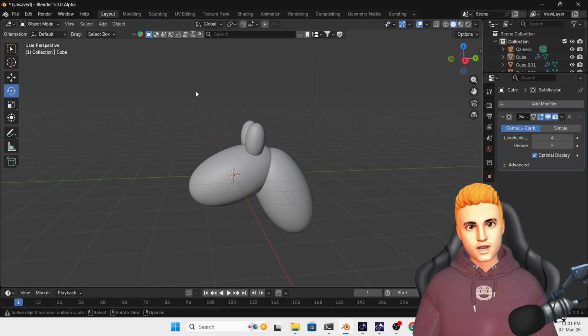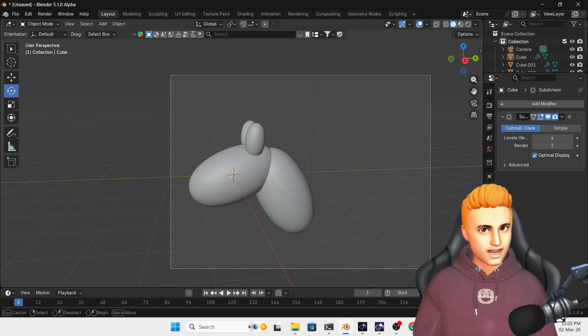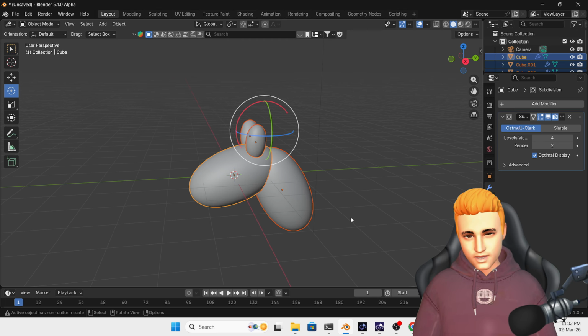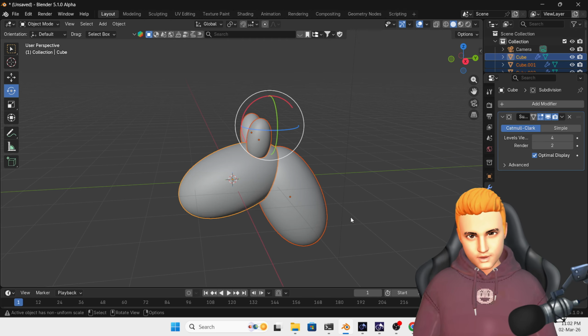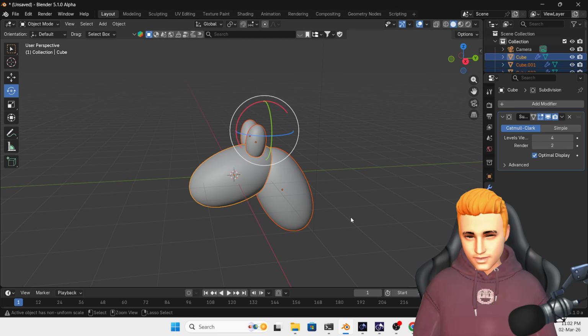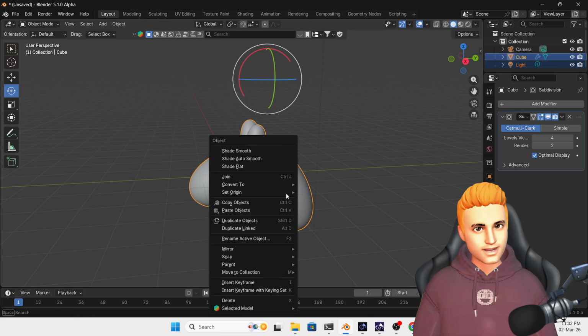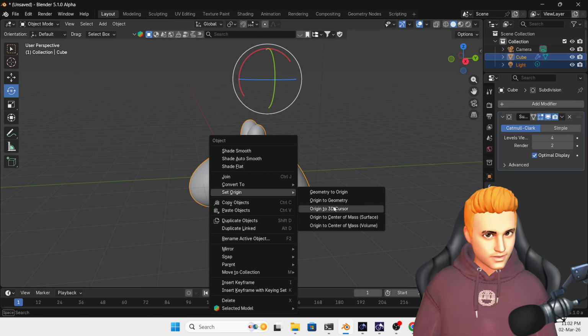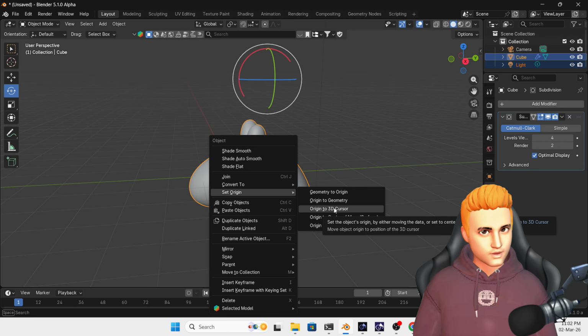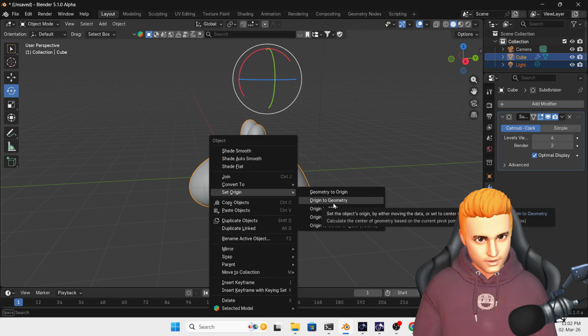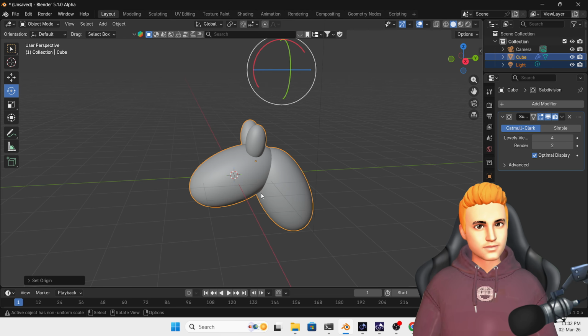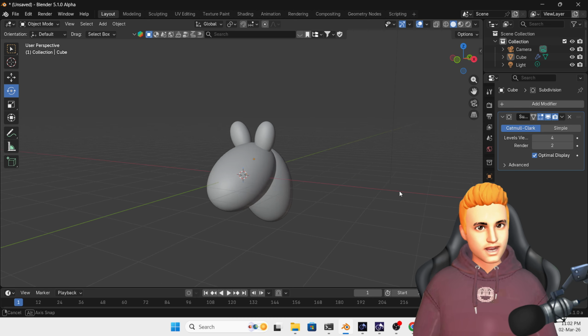we have to combine these objects as one object. So for that, select all these objects and then press Ctrl J, and here the pivot has moved. So for that, right click, set origin to geometry. Click origin to geometry. So we have something like this.